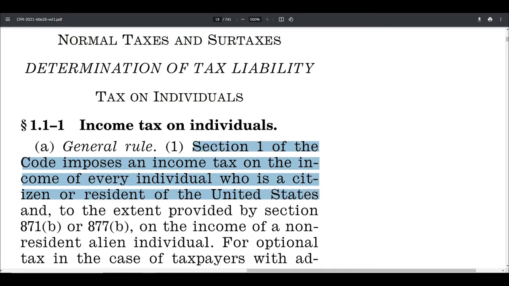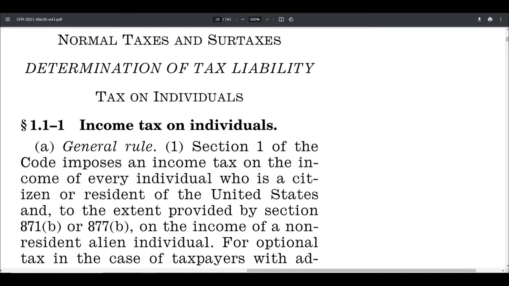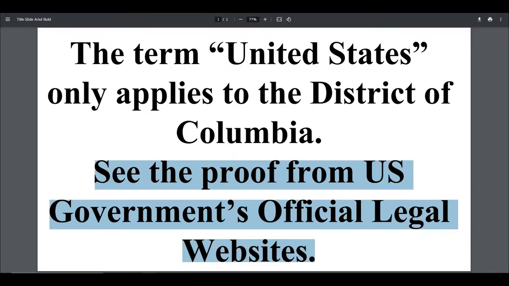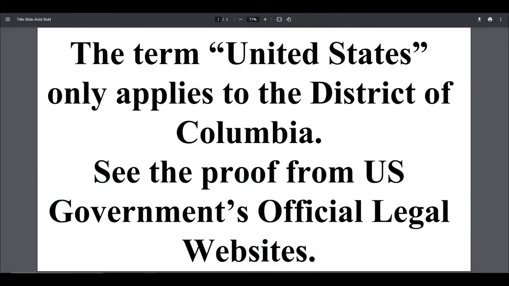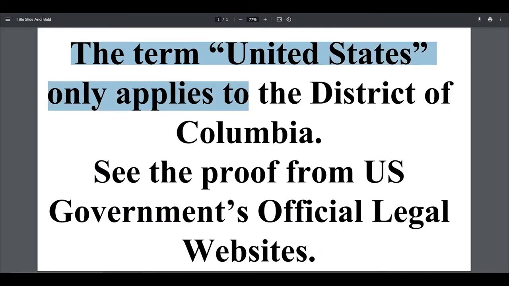Okay? Now, what is a citizen or resident of the United States? We shall see here momentarily. The term United States, folks, only applies to the District of Columbia when it comes to the Internal Revenue Code.